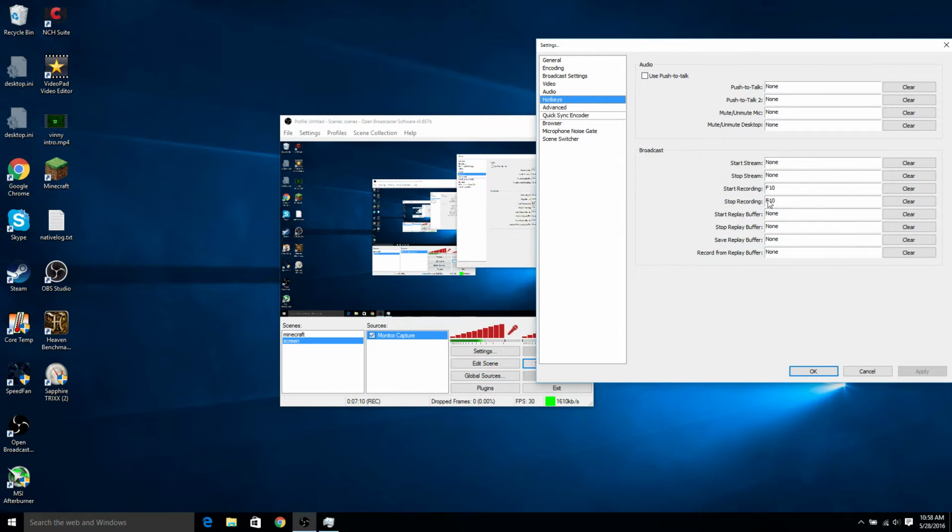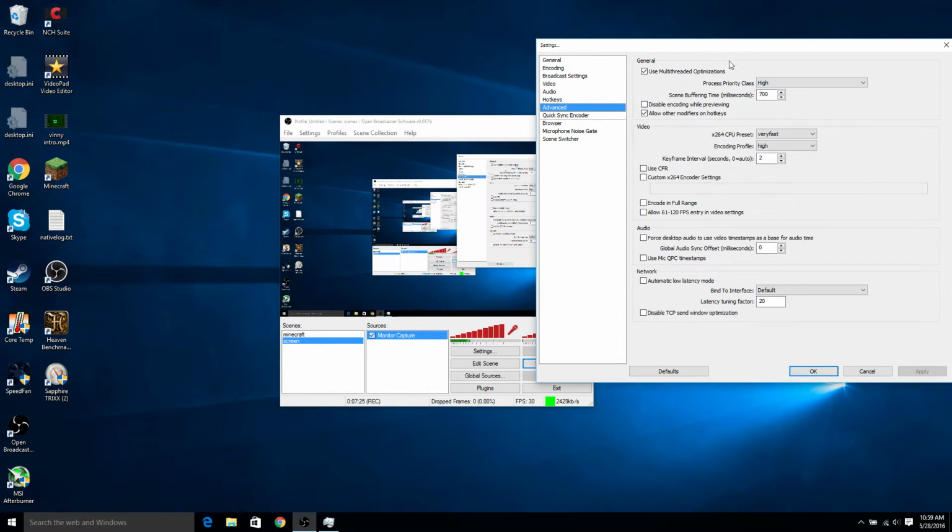Hotkeys, I like to use F10 to start my recordings and to stop it. You could also do push to talk, but if you're talking throughout the entire video, why would you want to be holding down an extra button on your keyboard? It's just a waste of a finger. So this is where it gets important.